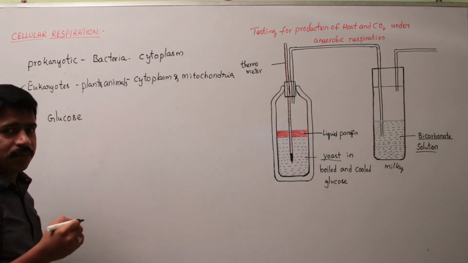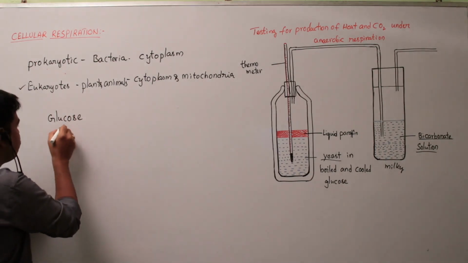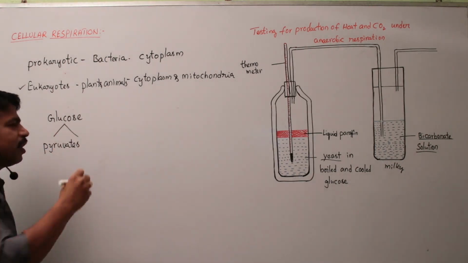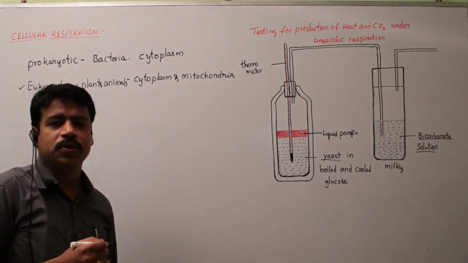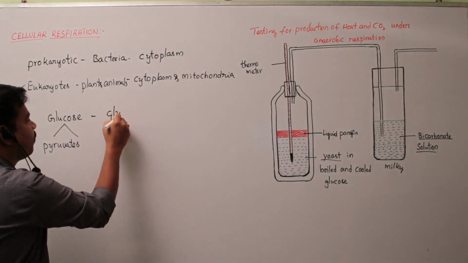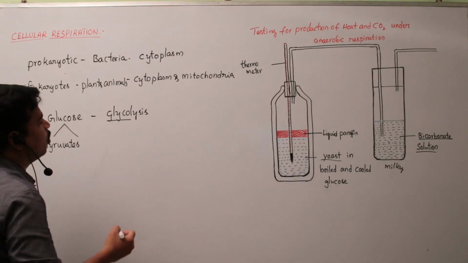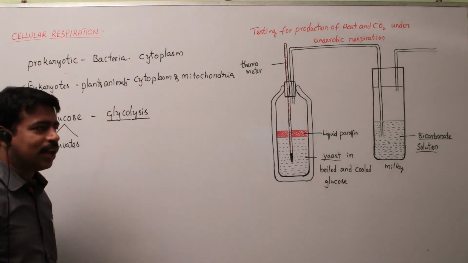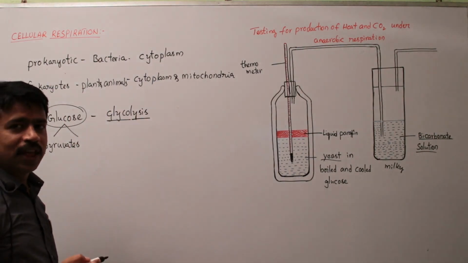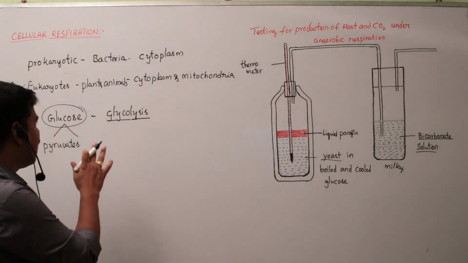Before the food material is broken down in cellular respiration, glucose breaks down into pyruvates. One glucose molecule breaks down into two pyruvates. This process is called glycolysis. What is glycolysis? Glyco means glucose, lysis means to break down. That means every glucose molecule in the respiration process breaks down into pyruvates. This process is called glycolysis.